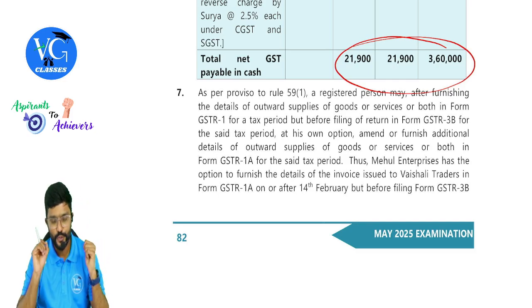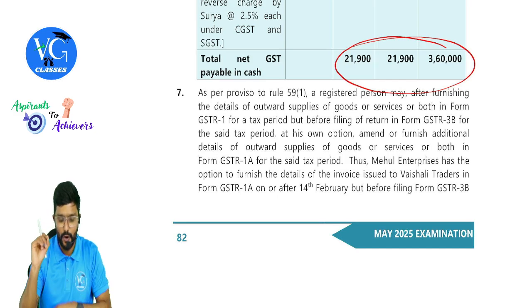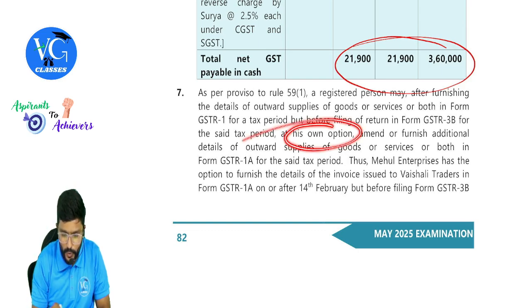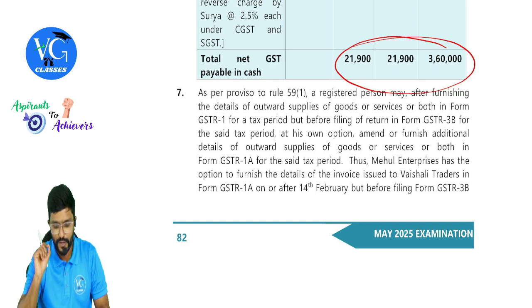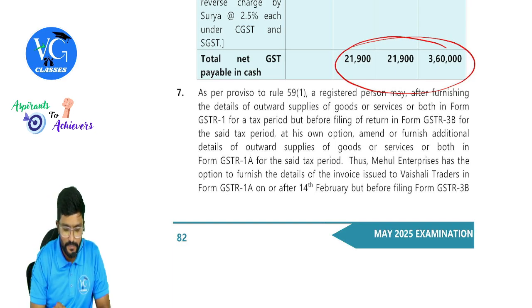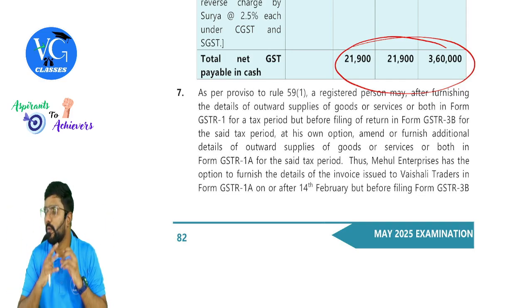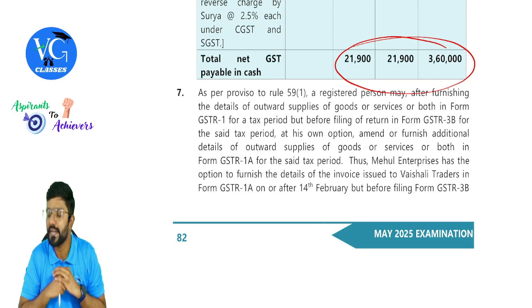As per proviso to Rule 59 Subrule 1, a registered person may, after furnishing the details of outward supplies of goods or services or both in Form GSTR 1 for a tax period, but before filing of return in Form GSTR 3B for the said tax period, at his own option, amend or furnish additional details of outward supplies of goods or services or both in Form GSTR 1A for the said tax period. Guys, in simple, after filing 1 but before filing 3B, whatever details you have omitted in GSTR 1 can be amended through GSTR 1A.